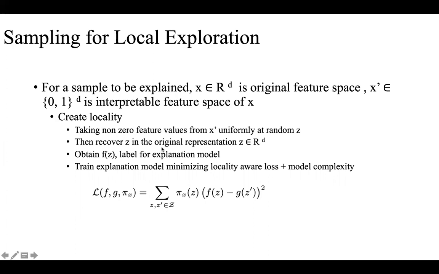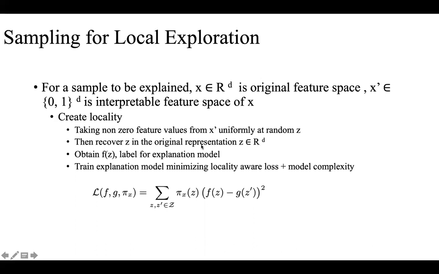So how they create these n instances is, to create each instance, they take non-zero feature values from this x dash, which is the interpretable representation of x. If we call these non-zero feature values z, then they recover z in the original representation, say there are d features.